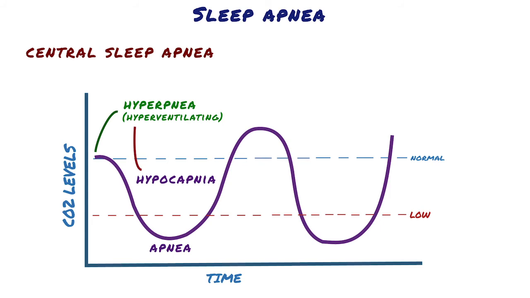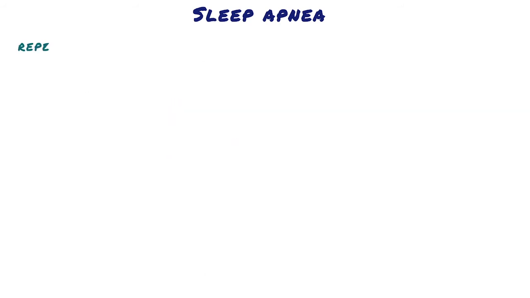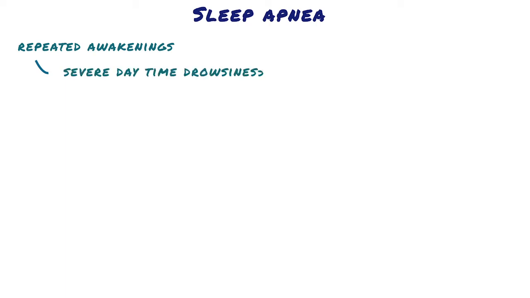This causes the carbon dioxide levels to rise back to normal levels, and then, as the apnea persists, they keep rising, which is called hypercapnia. The really high carbon dioxide levels trigger hyperpnea again, and the cycle starts all over. The repeated awakenings associated with sleep apnea make normal restorative sleep impossible, making severe daytime drowsiness, fatigue, and irritability likely.